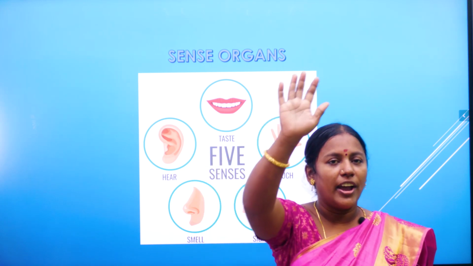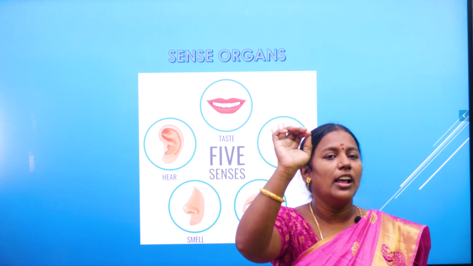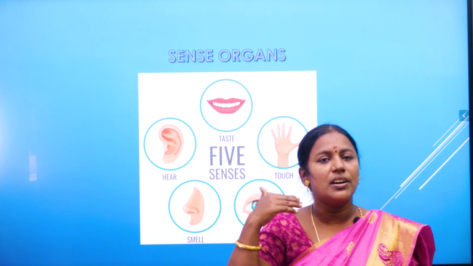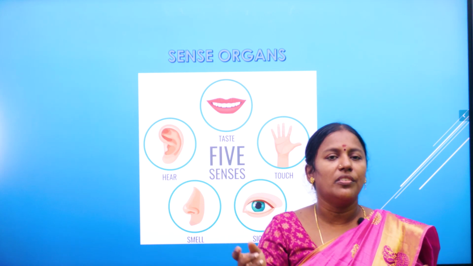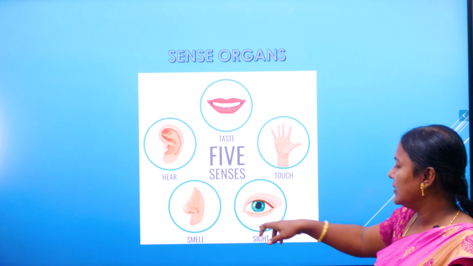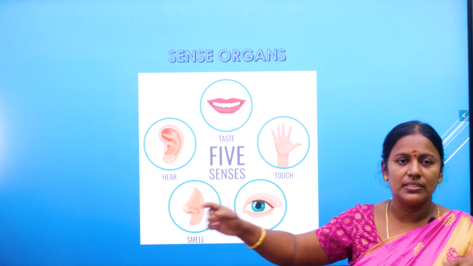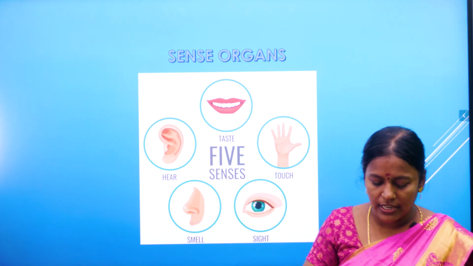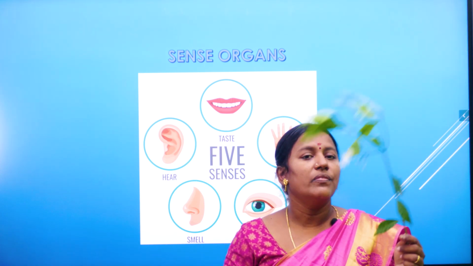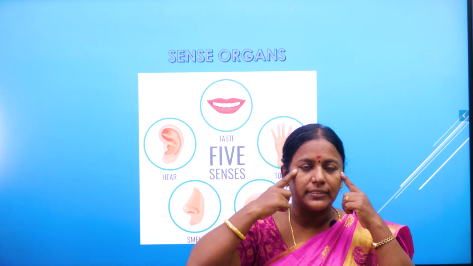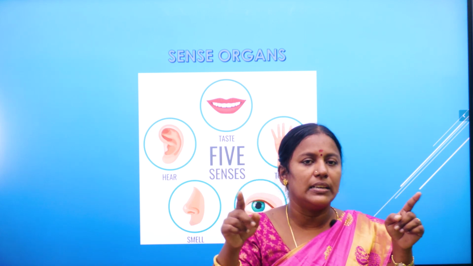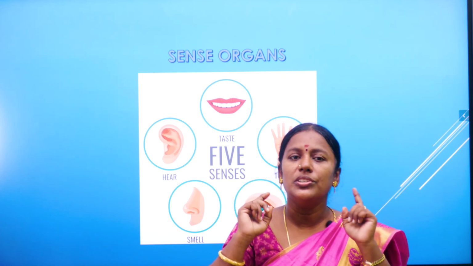We have 5 body parts which help us to know our world. See, we see, we hear, we taste. To know the world, we use 5 sense organs. The first sense organ is eyes. You are seeing, see, if I am showing a plant, you are seeing, right? We see with the help of our eyes. Eyes is a sense organ which is used for seeing. Eyes help us to see.